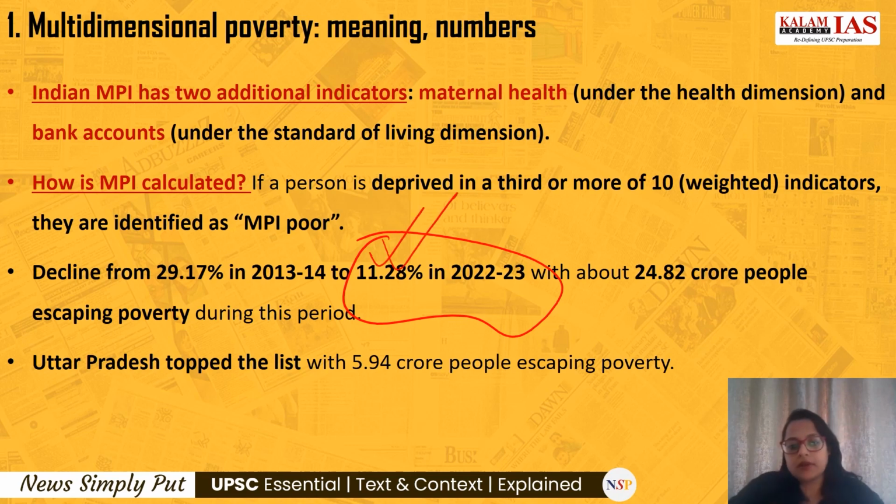Thus, 25 crore people are out of poverty during this period. And Uttar Pradesh has topped the list with 5.9, nearly 6 crore people escaping poverty in that state, followed by Bihar.